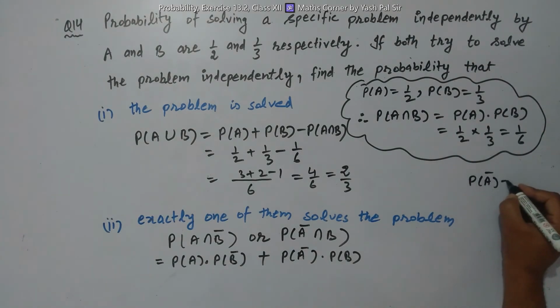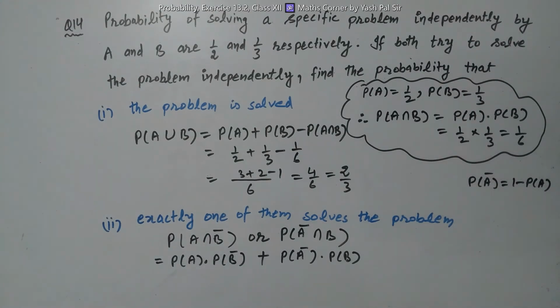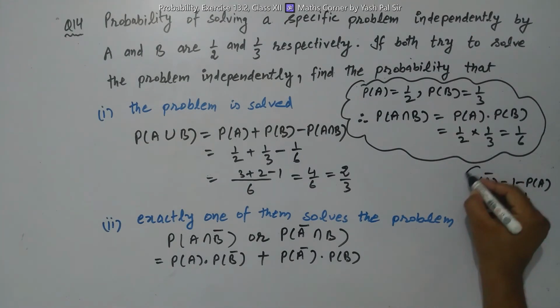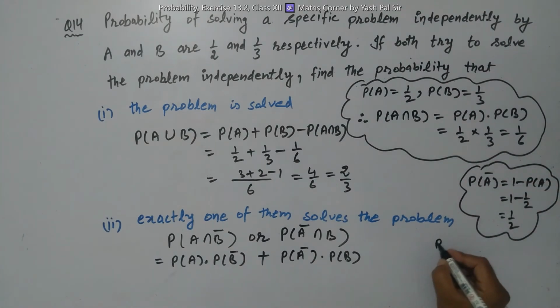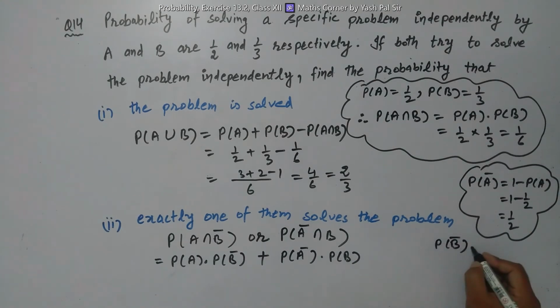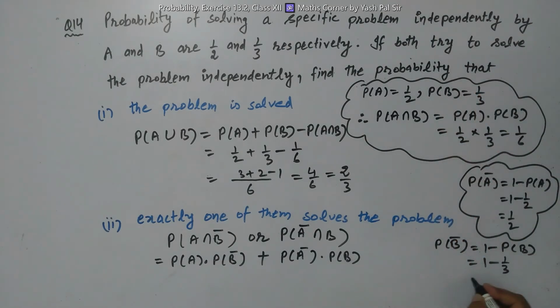This is equal to 1 minus probability of A, which is 1 minus 1 by 2, equal to 1 by 2. Similarly, probability of B bar is 1 minus probability of B, that is 1 minus 1 by 3, which is equal to 2 by 3.